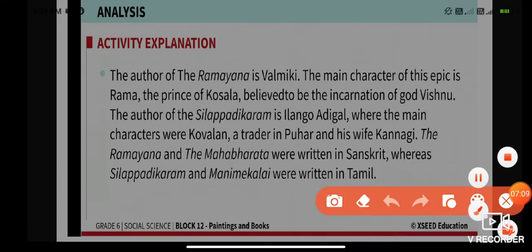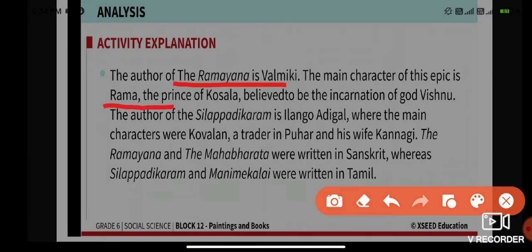From our discussion we have learned that the author of the Ramayana is Valmiki, and the main character of this epic is Rama, the prince of Kosala, who was believed to be the incarnation of God Vishnu. Similarly, the author of Silapadikaram is Ilango Adigal, and the main characters are Kovalan, a trader in Puhar, and his wife Kanagi.